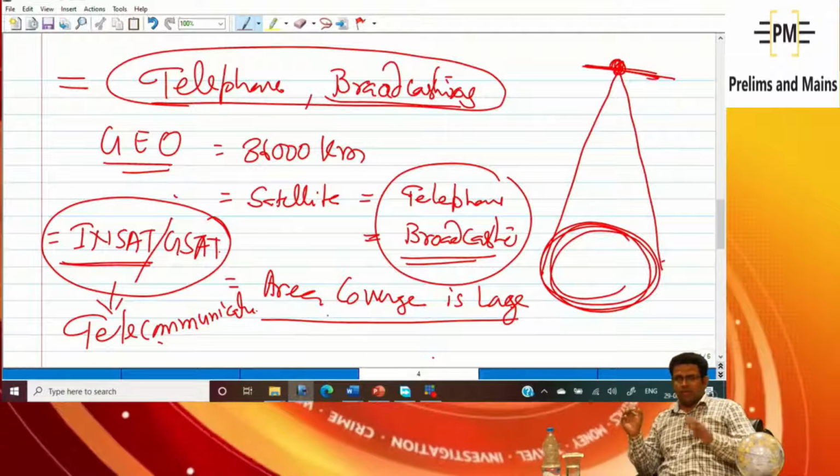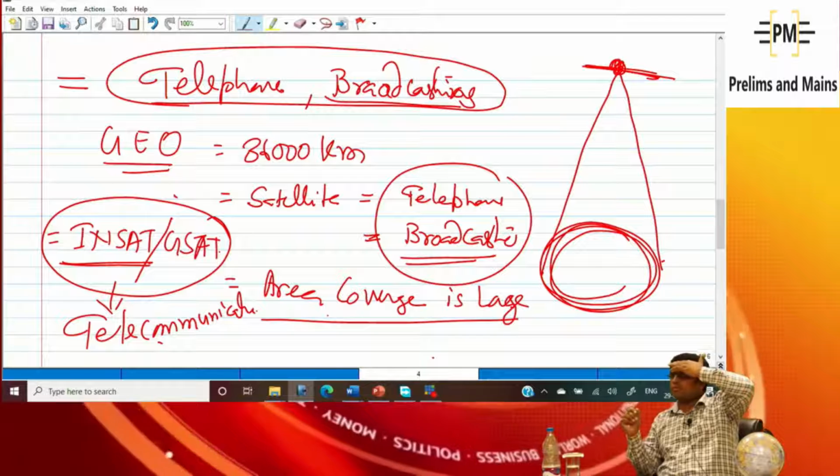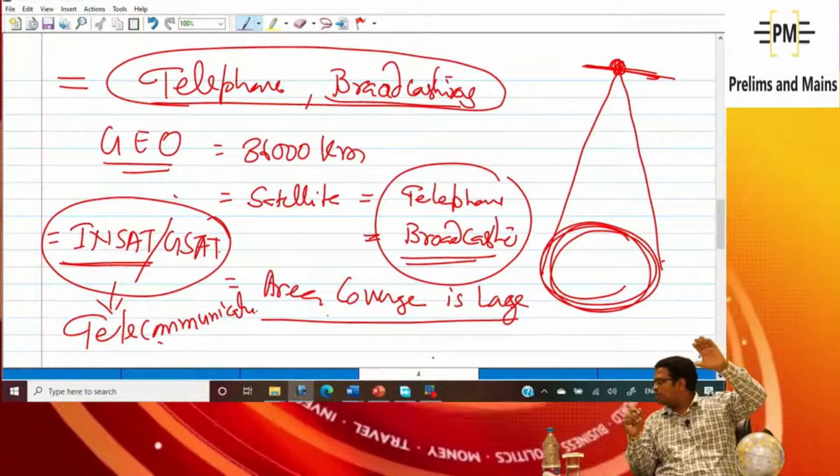The signal should reach the large area. Tell me everyone, in which orbit?